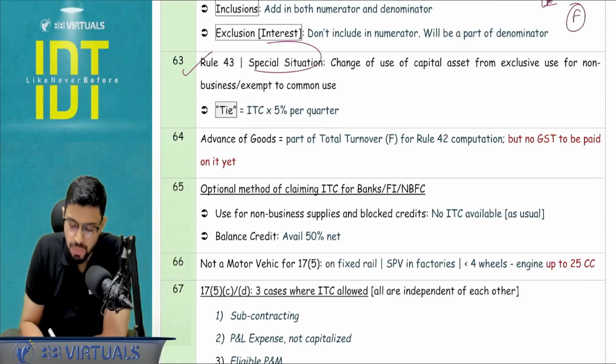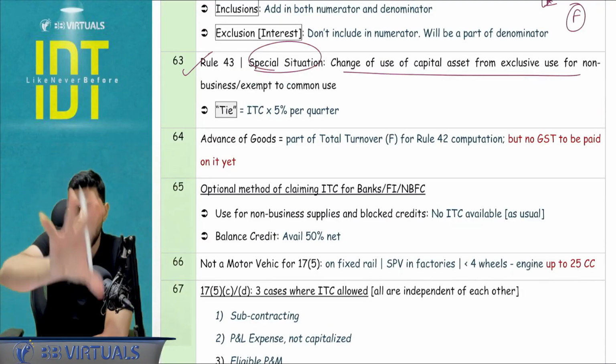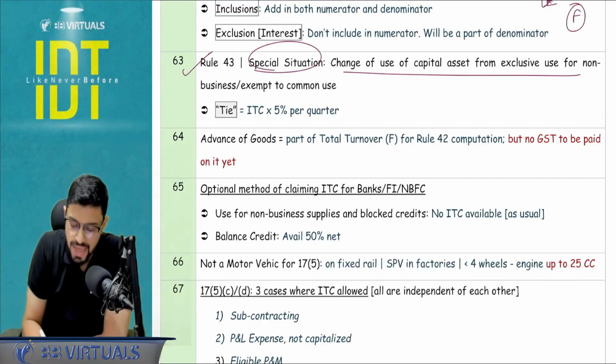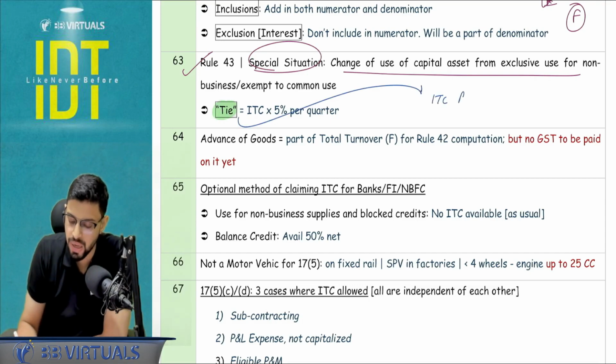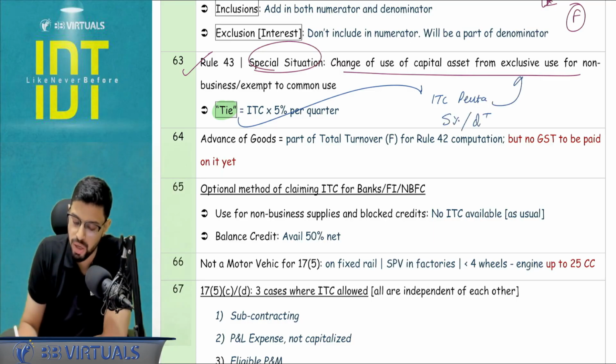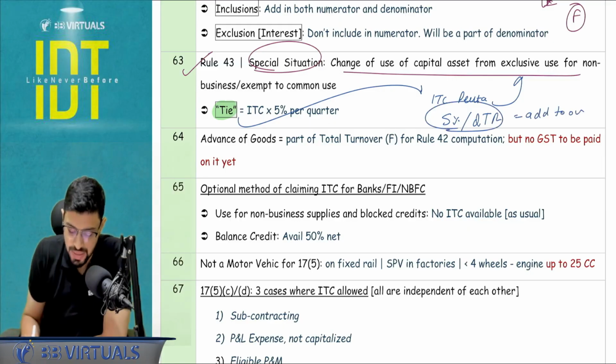Rule number 43, special situation where you are changing the use of capital asset from exclusive non-available to available. You remember one term, TIE, ineligible credit, because this can be asked in your MCQ directly. This is basically the ITC which pertains to the period when it was exclusively used for non-available purposes, and this is 5% per quarter use. You have to add it to the output liability. I hope this is clear.